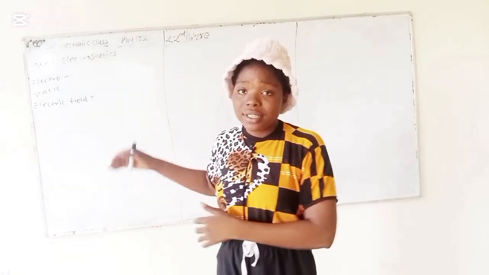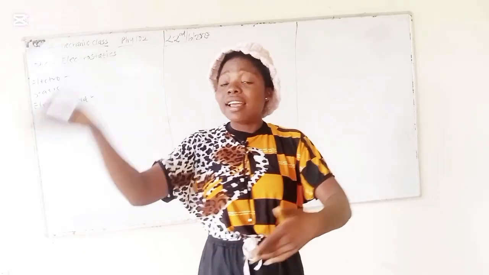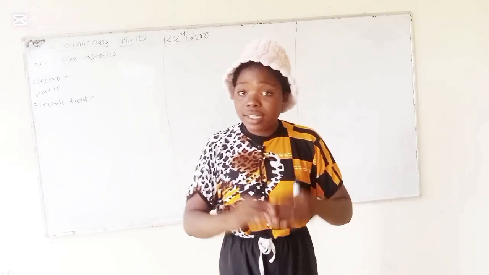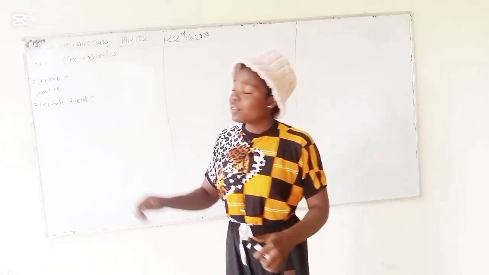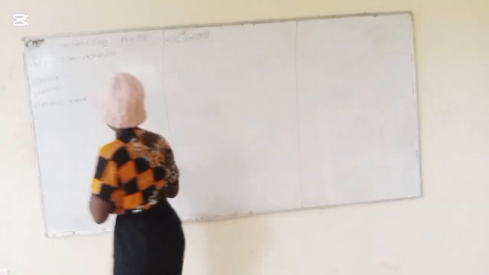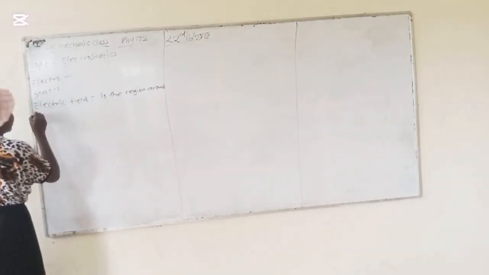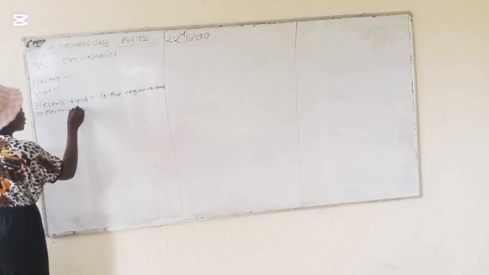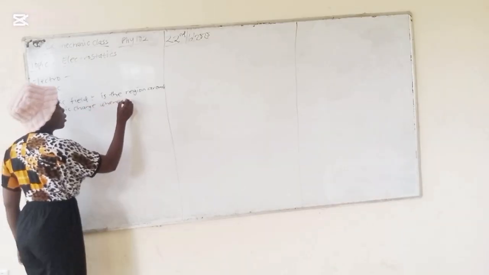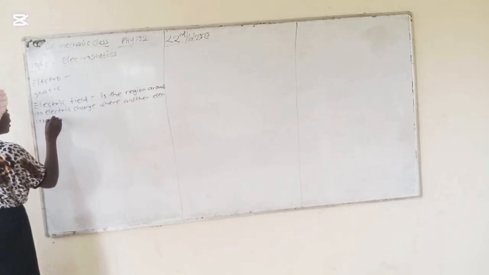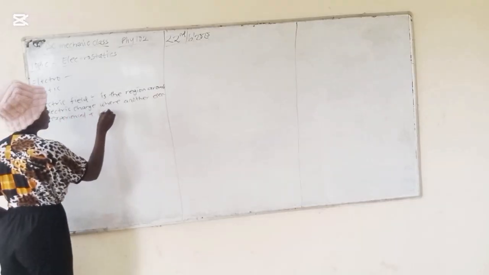So now, field itself is a region around an electric charge. Electric field is a region around an electric charge, where an electron experiences a force.